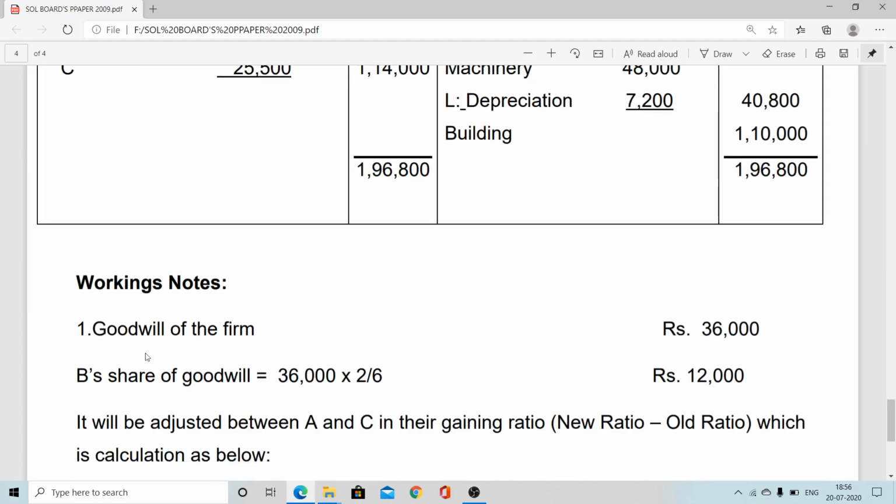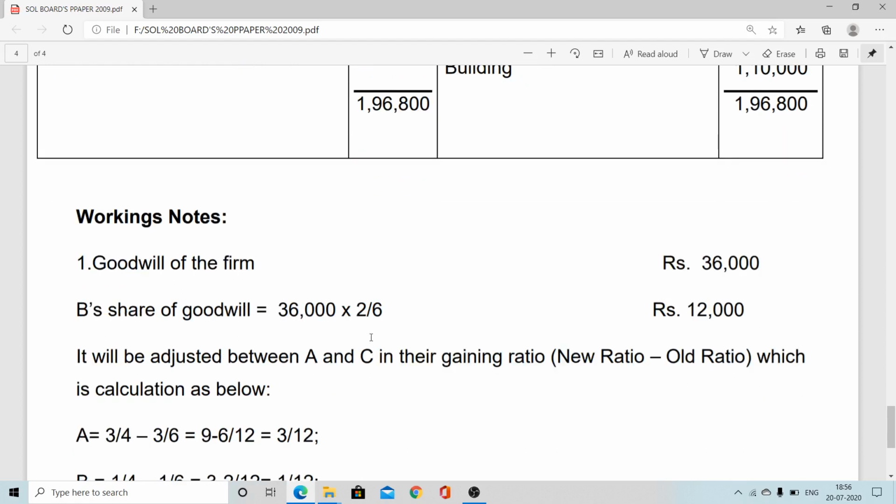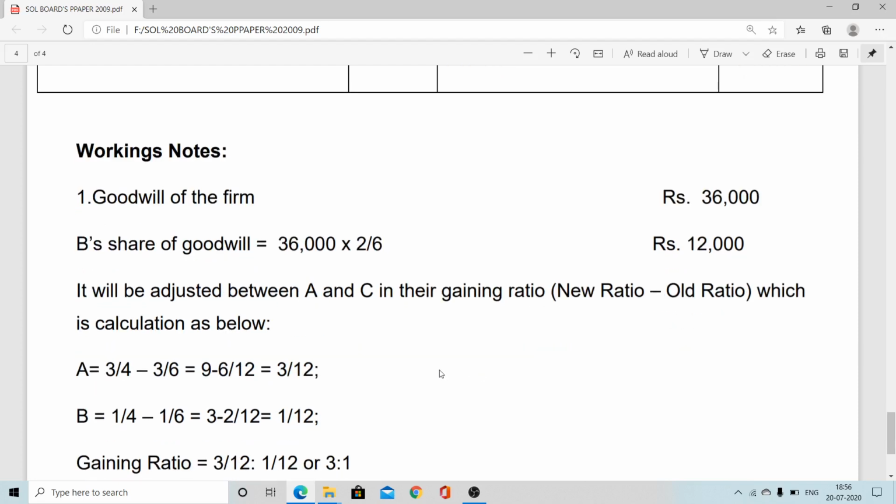Next, the working note regarding the treatment of goodwill. Full value of goodwill 36,000. Out of 36,000, the retiring partner's share is 2 by 6, so it is coming here 12,000. That is his share of goodwill, and this 12,000 will be borne by the remaining partners A and C in their gaining ratio.